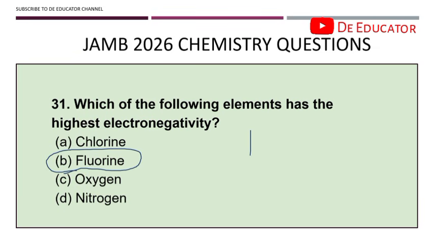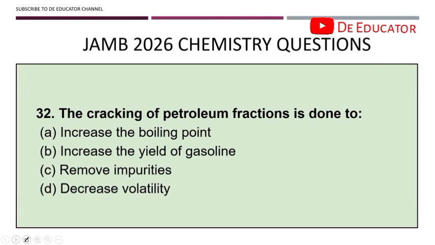If you check that space, you'll see that electronegativity decreases down the group. This means that the elements at the top of the group will be more electronegative than those down. And in the halogens, fluorine is the one at the top. So fluorine is the most electronegative, or it has the highest electronegativity.